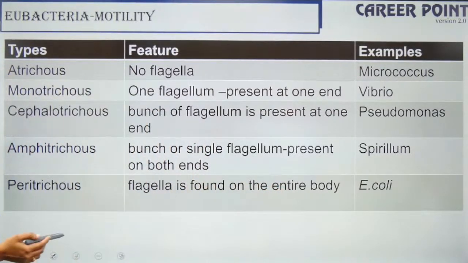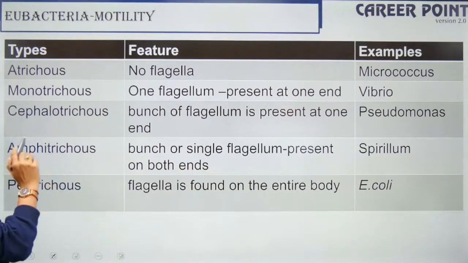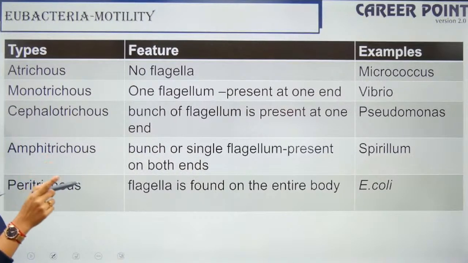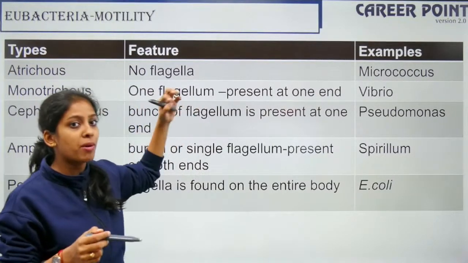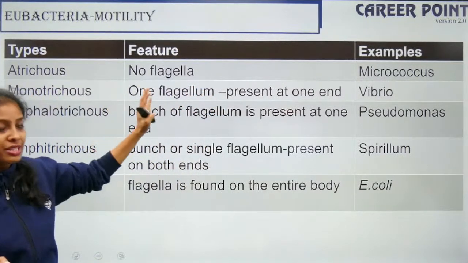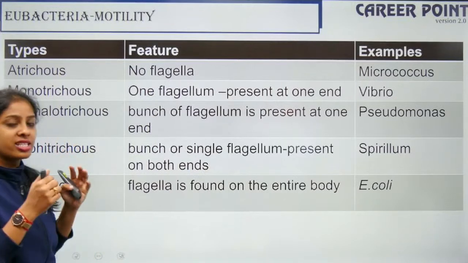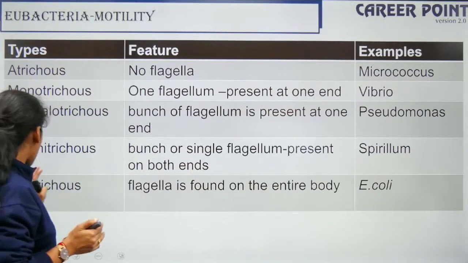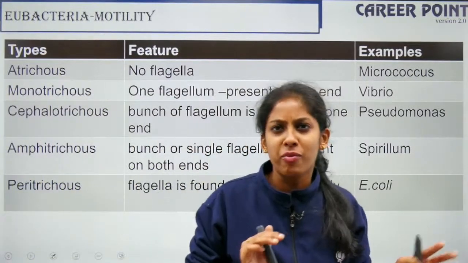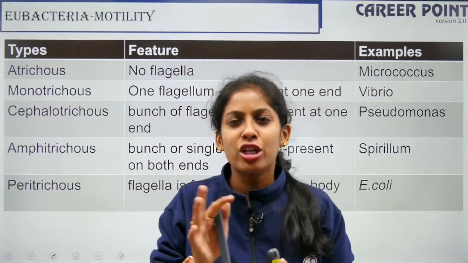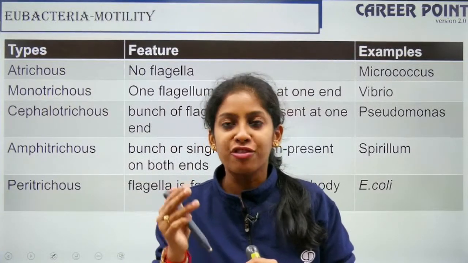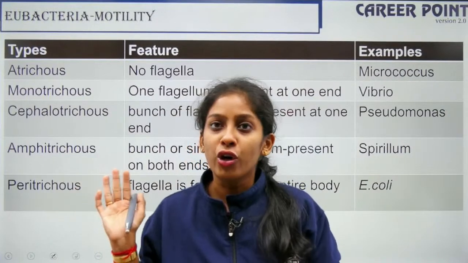If it is atrichous, it has no flagella. If it is monotrichous, it has one flagellum at one end. If it is lophotrichous, a bunch is present at one end. Amphitrichous, it is present on both the ends, and peritrichous, throughout the entire perimeter of the organism, and you can remember the organisms. This is actually not for NEET, but you can mark it if you're going for any other exam where you need much depth of biology. You can make sure you go through it.